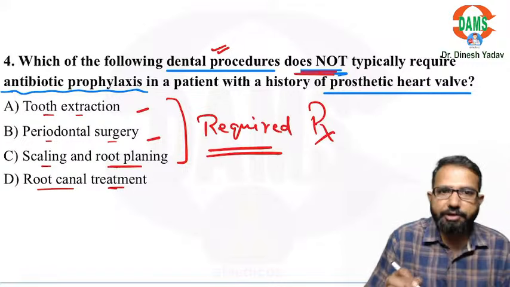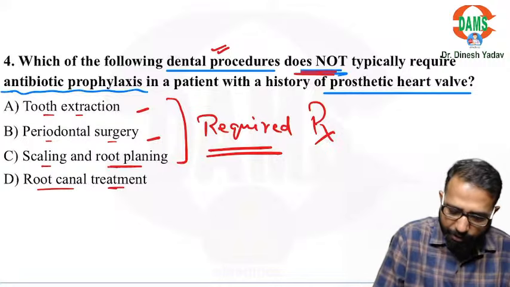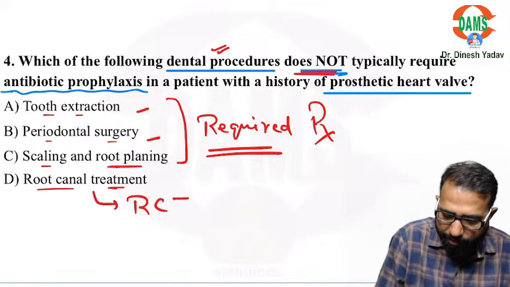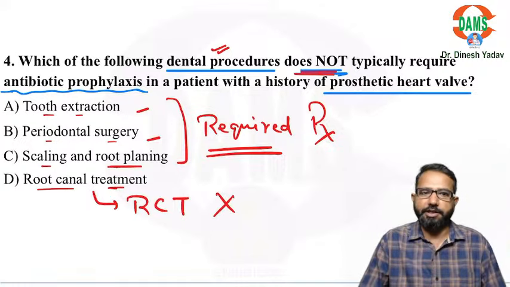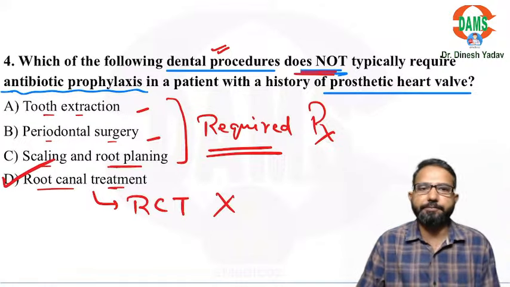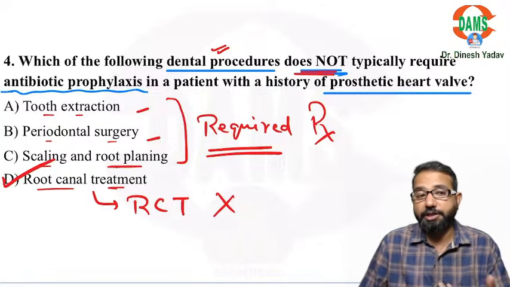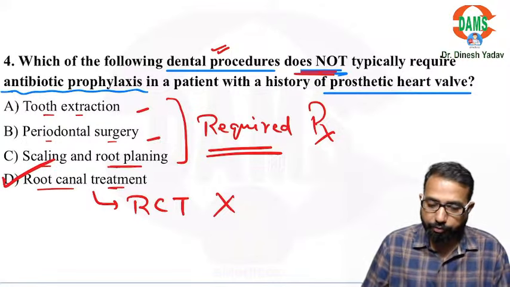But in root canal treatment, in RCT, it is not required. So this is one of the important things in prophylaxis. We need to follow these rules.